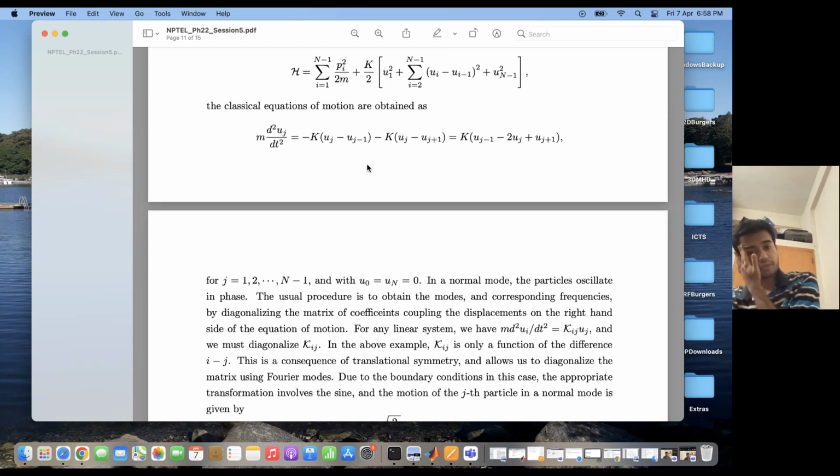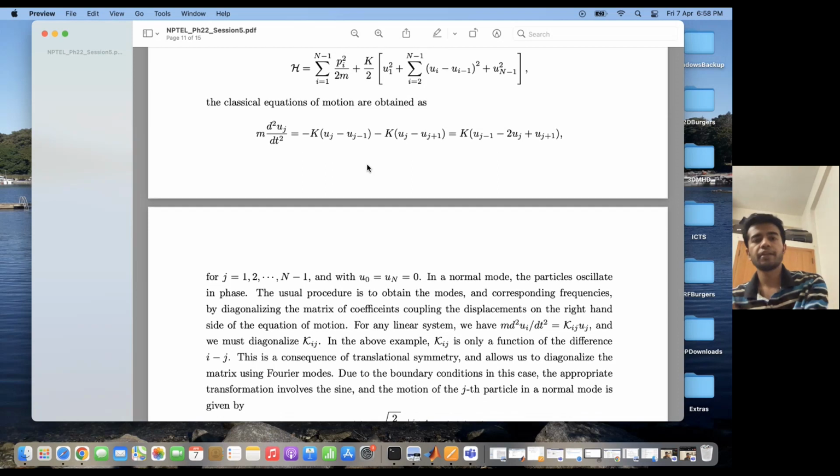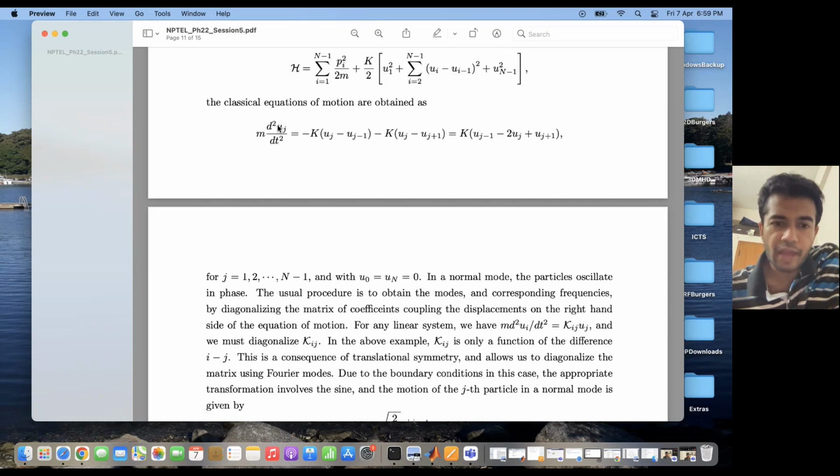The normal modes of the system can be derived if I am able to diagonalize this matrix equation. Why do I call it a matrix equation? Well, because you have j going from 1 to n minus 1, so you can write n minus 1 equations over here. That becomes your column vector for the displacements, and for the second derivatives of the displacements, that is also a column vector.